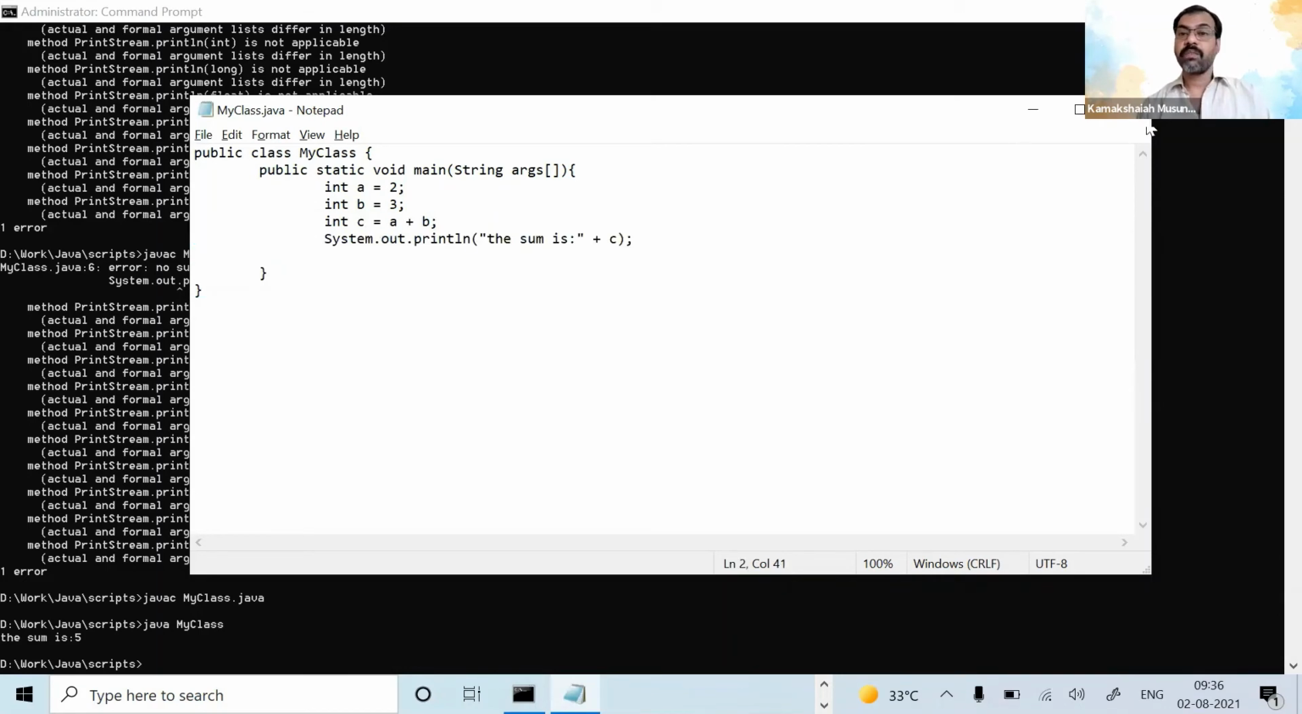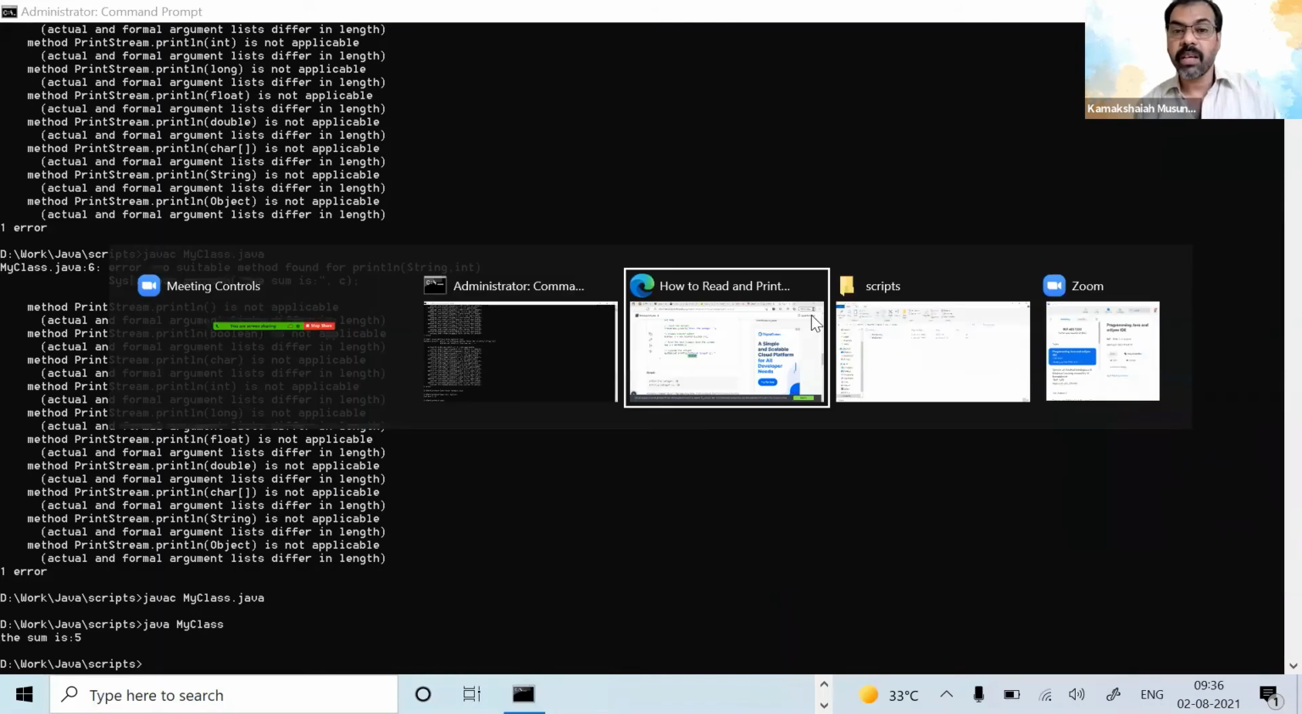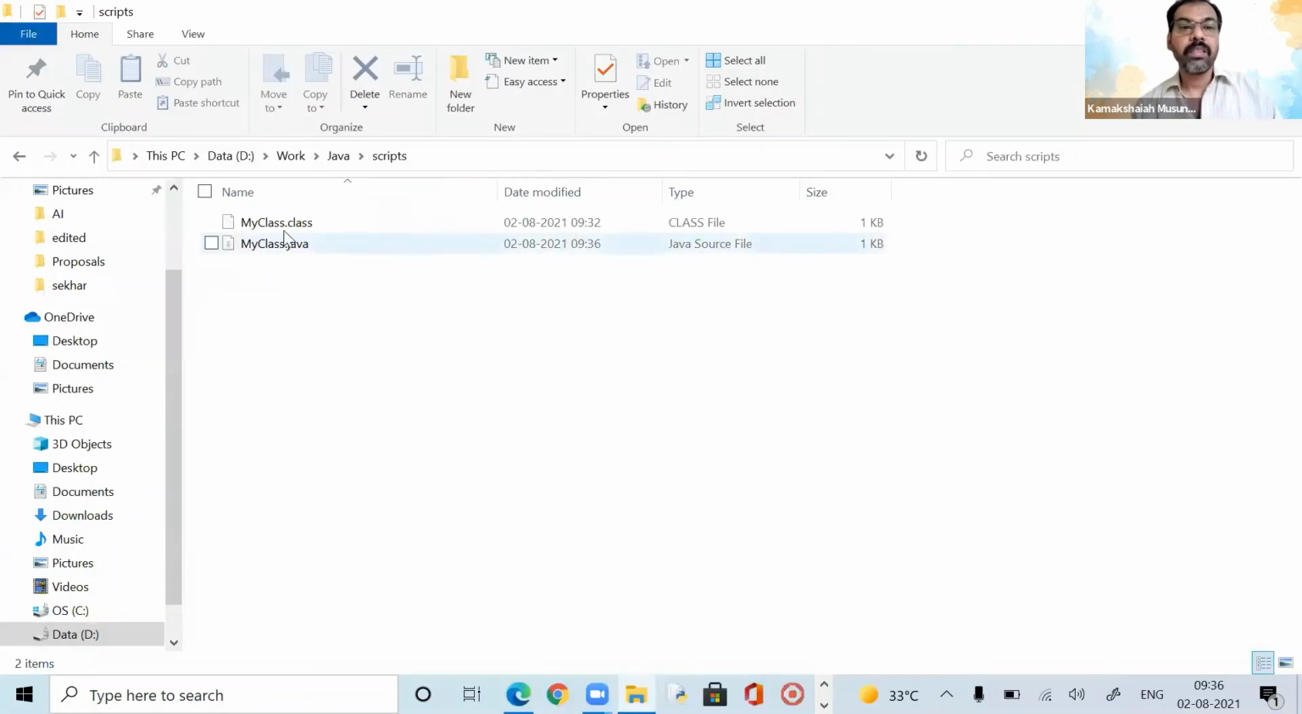Okay. For that, what you need to do is, I'm just closing this now. I'm going back to my drive. Here in the folder, I have both of the files. I have the Java file as well as the class file. This class file is an executable file. Java class file is an executable file, but you cannot execute the Java file. Class file is an executable file.